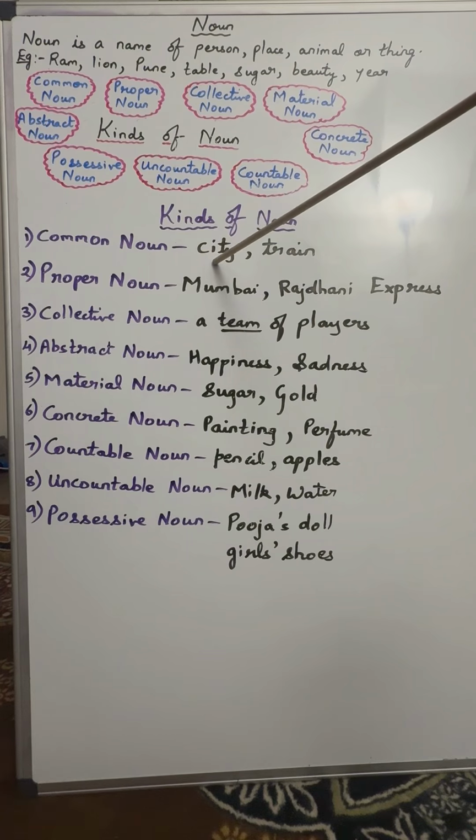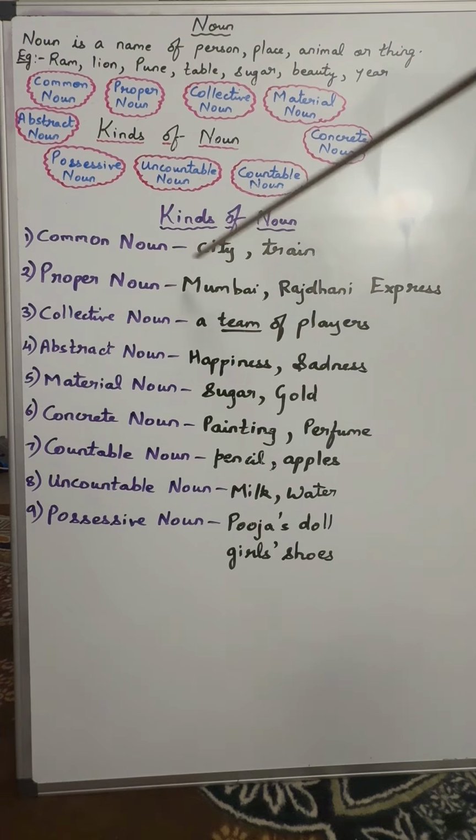Example, city. We don't know which city. Pune, it could be Chennai, but we don't know which city. That's why city is an example of common noun. Train, again, is an example of common noun. Why? Because we don't know which train. Could be Rajdhani Express, could be Chennai Express, could be any train. That's why train is an example of common noun.